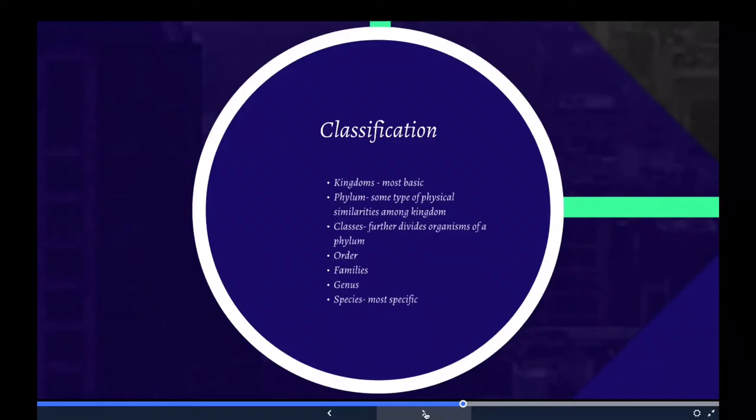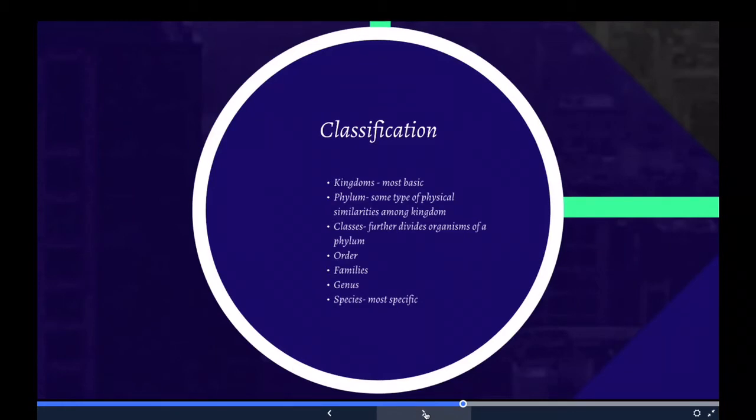Classes are a way to further divide organisms of a phylum. As you could probably guess, organisms of a class have even more in common than those in an entire phylum. Humans belong to the mammal class because we drink milk as a baby.